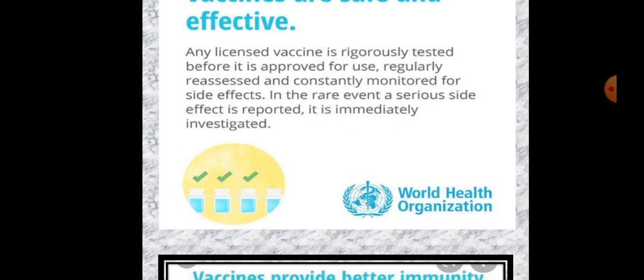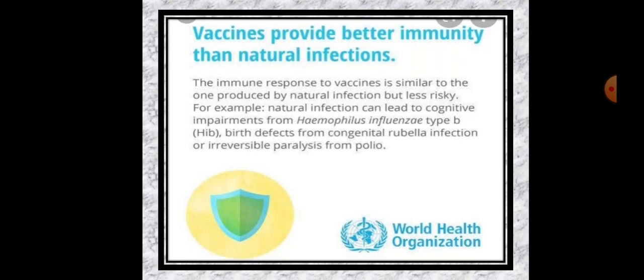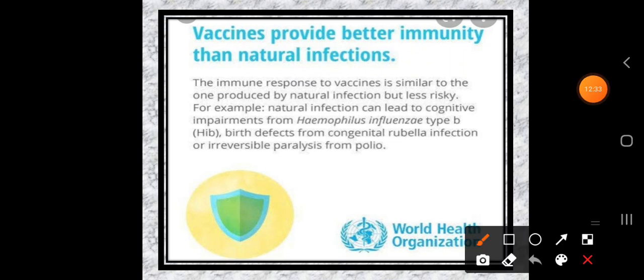As well as this, vaccines provide better immunity than natural infection. So what is the main concept of a vaccine? It provides better immunity than natural infection. The immune response to a vaccine is similar to the one produced by natural infection, but less risky.